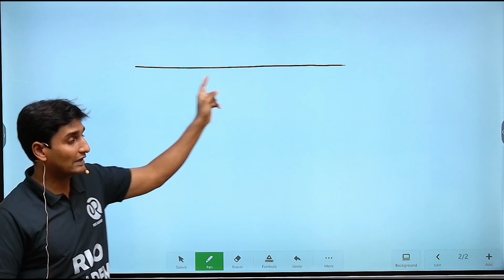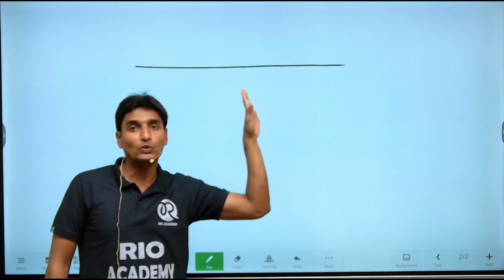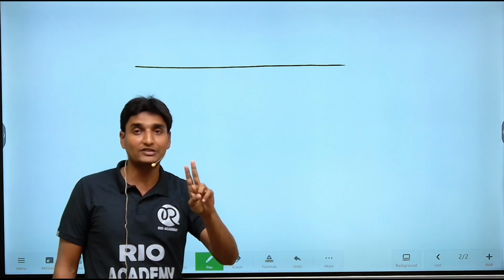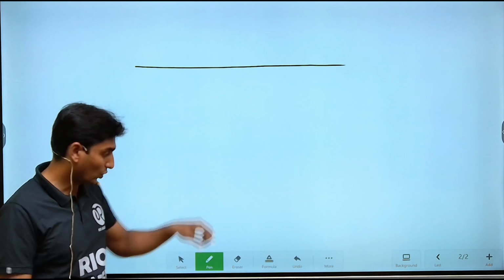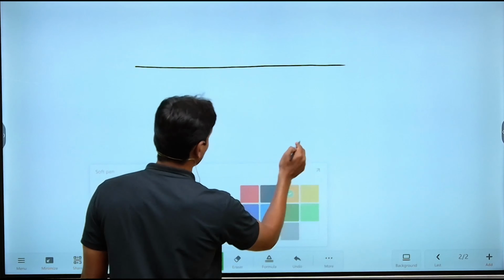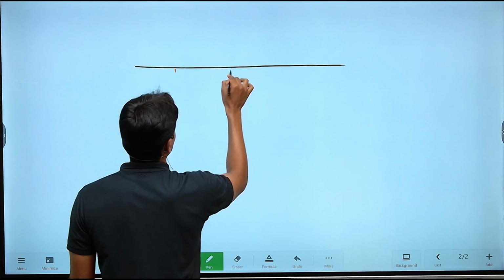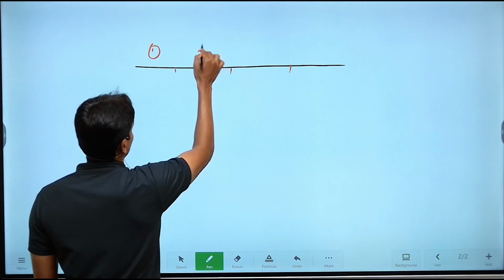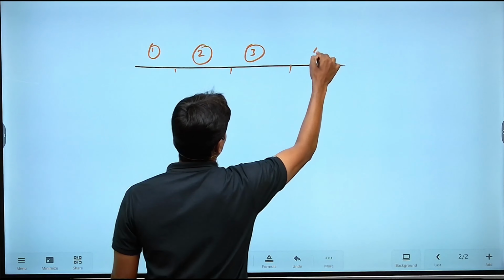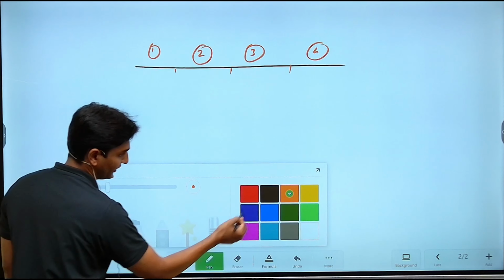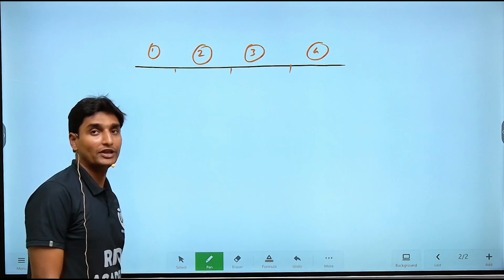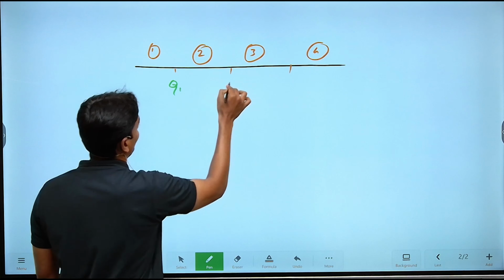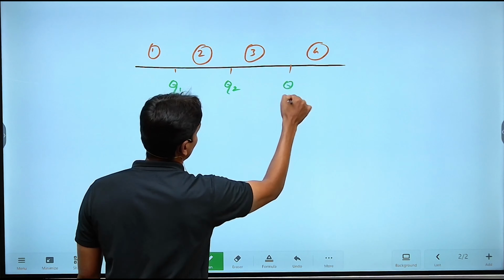Now consider this straight line to be your data, and you can divide this data into a number of parts. You can divide it into 2 equal parts, just as we did in the case of the median. Now we are dividing this straight line into 4 equal parts. Suppose the parts that have been created here: this is the first part, this is the second short line, this is the third, and this is the fourth line. So there are 4 equal parts created. In order to create these 4 equal parts, we need 3 points. The first point is named Q1, the second is Q2, and the third one is Q3.